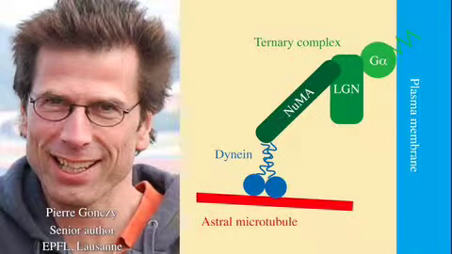From loss of function or reduction of function studies in C. elegans, it was clear that the ternary complex was really needed to put dynein at the cell membrane or at the cell cortex. But what was not clear is whether it had other functions besides delivering and maintaining dynein at that position. Gönczy and his colleagues Sachin Kotak and Coralie Bousseau set out to investigate the relationship between dynein and